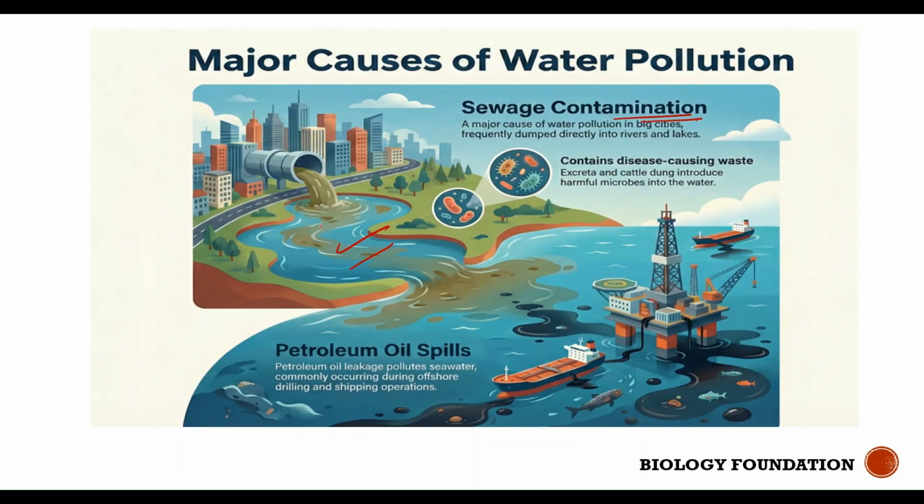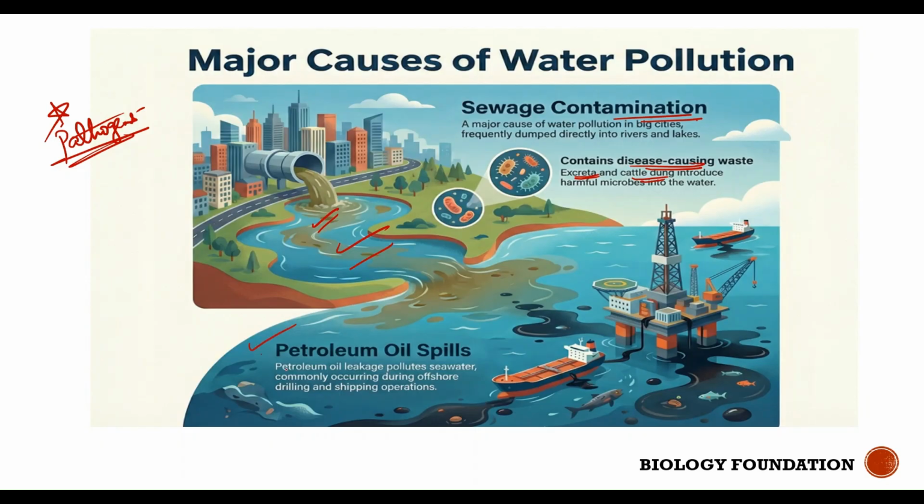And now the water gets contaminated because it has many disease causing microorganisms in it. Disease causing microorganisms are called pathogens. What are they called? Pathogens. So excreta of human beings and cattle dung are rich in microorganisms. So you are contaminating the water with microorganisms, making it unfit for drinking.